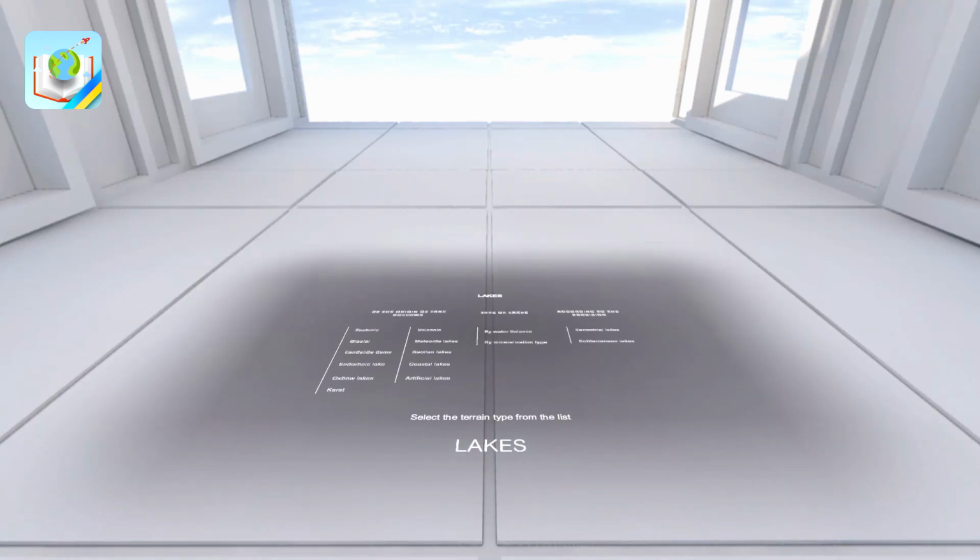Hello! Today we will talk about the types of lakes. Lakes are classified according to the origin of the basin, the water balance, and the types of mineralization. Choose the type of lake you want to learn more about.